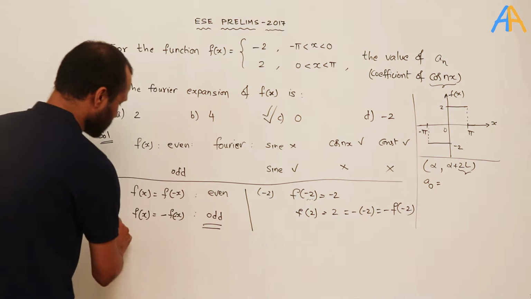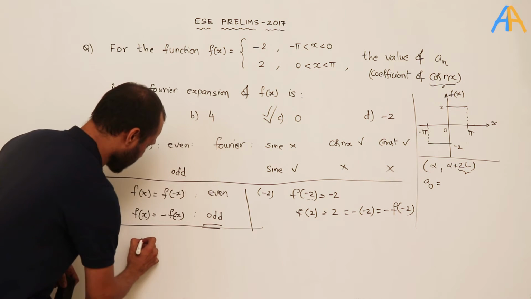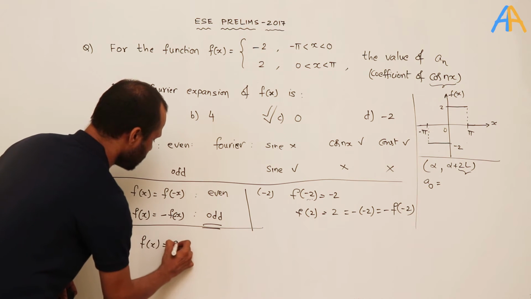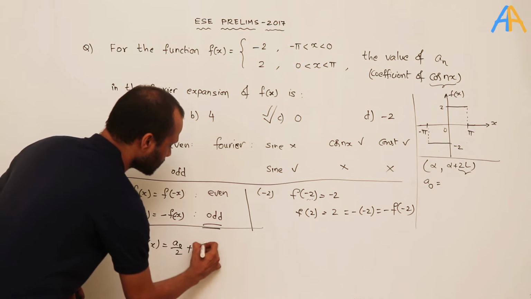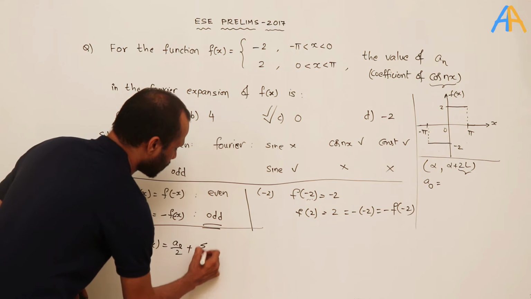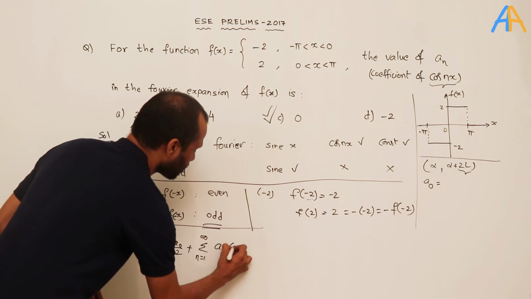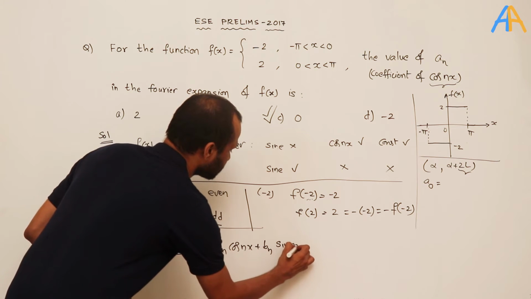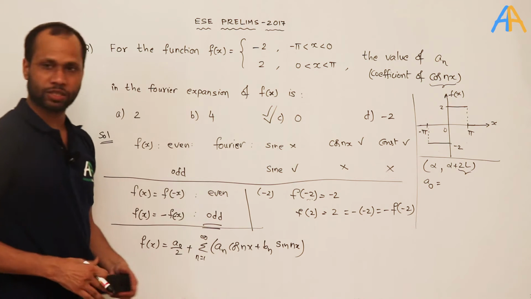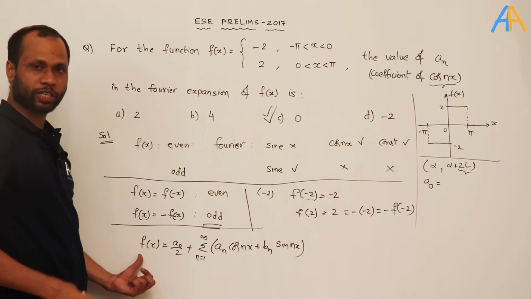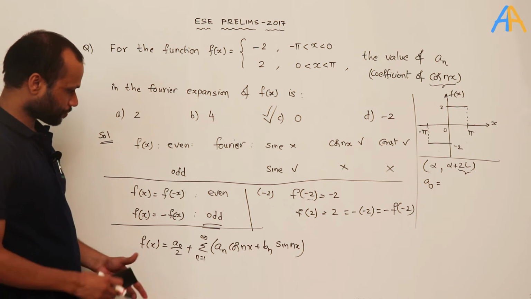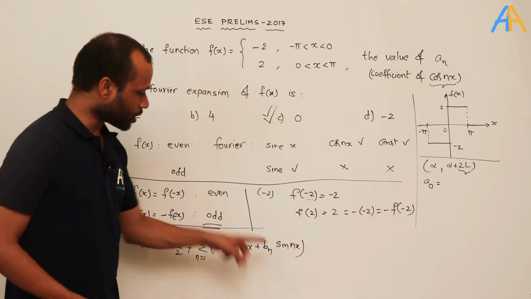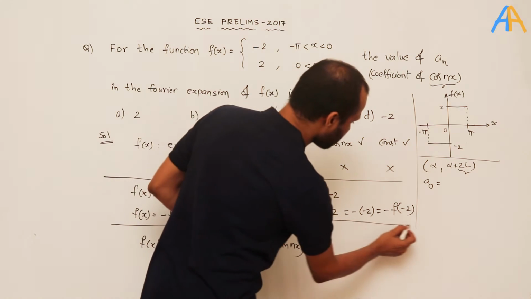Then what is the value of the constant a0? Or rather, I will first write the Fourier series form. The Fourier series of f of x can be written as f of x is equal to a0 by 2 plus sigma n equals 1 to infinity of an cos nx plus bn sin nx. This is the Fourier expansion of the given function, whereas the Euler formulae are for finding a0, an and bn.